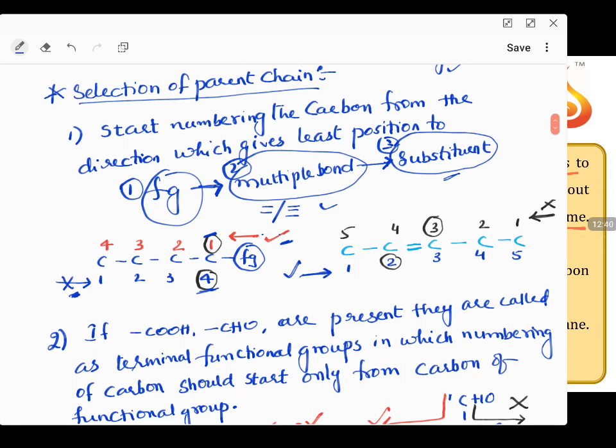In the same way, if I have a double bond in the carbon chain, I can number from left to right or right to left. If I am numbering from left to right, the double bond comes at the second position. If I number the same carbon chain from right to left, the double bond will appear at the third position. Now between 2 and 3, which is smaller? 2. So my numbering is correct from left to right. I hope it is clear.